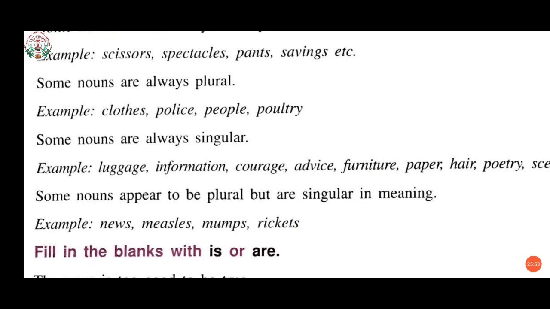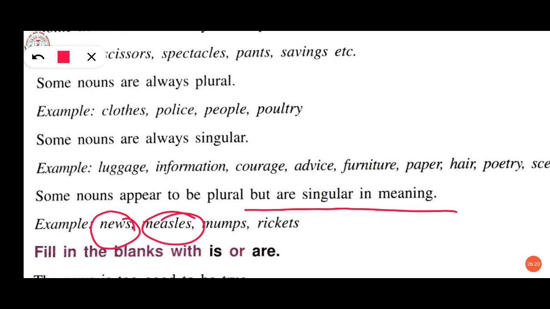Then the last one is some nouns appear to be in plural but are singular in meaning. Appear to be in plural means it seems like plural, it sounds like plural, like news. But although it appears plural like news, it is singular in meaning. It is only in singular form, like news, measles, mumps, rickets. All these sound like plural but they are singular in meaning.